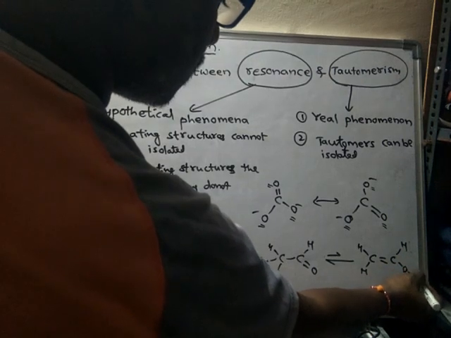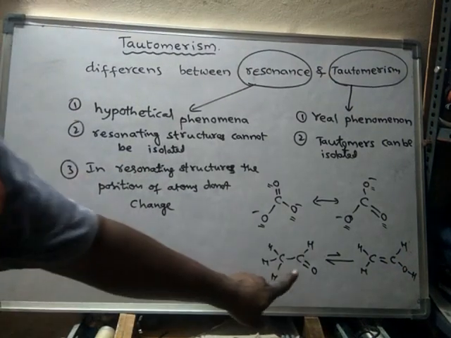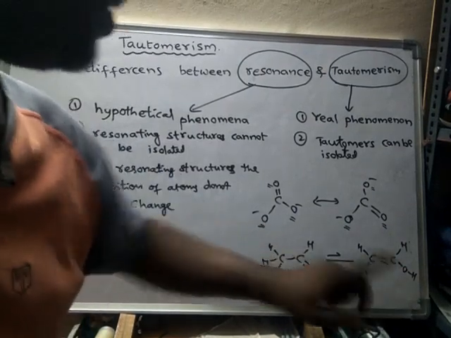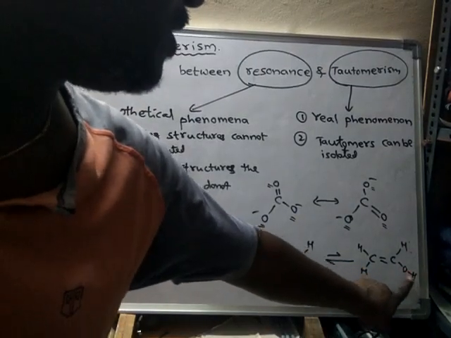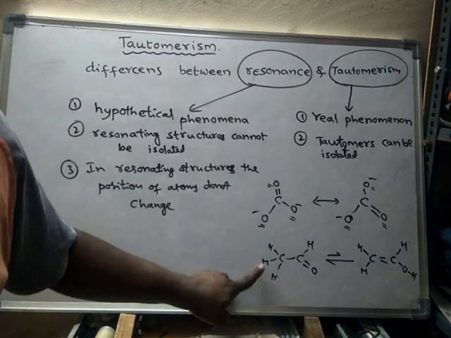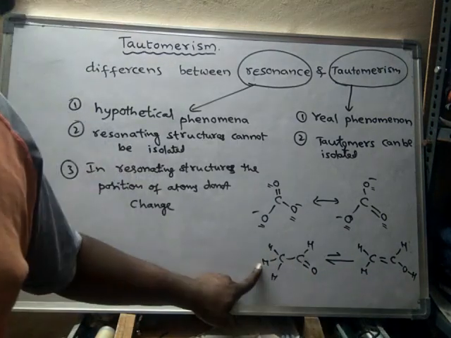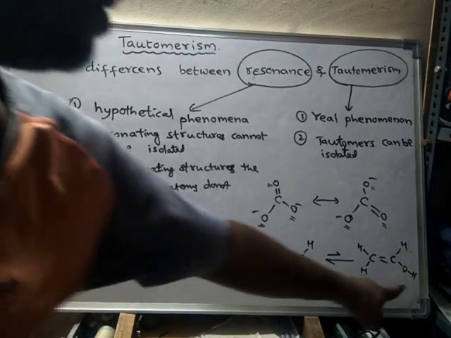So here bonds are shifting as well as atoms are also shifting. This hydrogen is shifted from here to here, from oxygen to carbon. This hydrogen is shifted from carbon to oxygen.